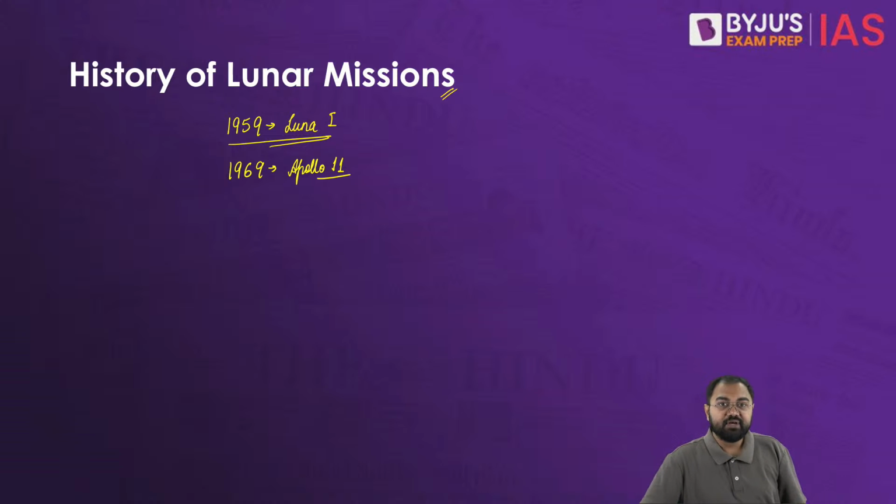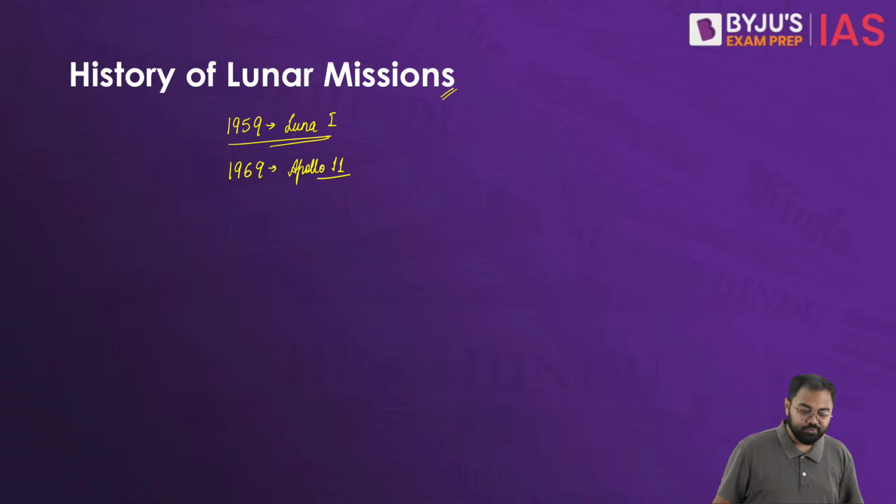And then after that, when we look at the present scenario, countries like India, China, Japan, all these countries have started coming in, plus all the private entities have also started launching their missions onto the moon. So we saw the Chandrayaan 3 mission, the Chang'e 4 mission, Chang'e 5 mission. All these missions are now related to the new phase of moon landings and moon missions. That's why there is a kind of new era of moon missions now, and all these lunar missions are being taken up.